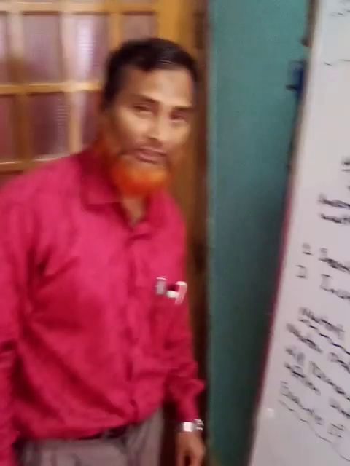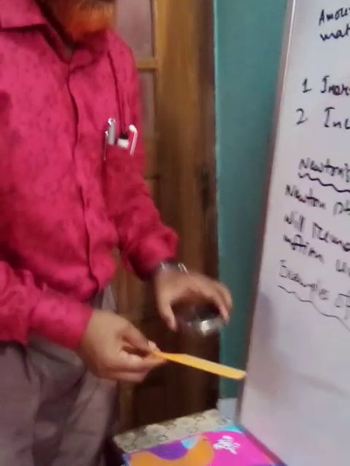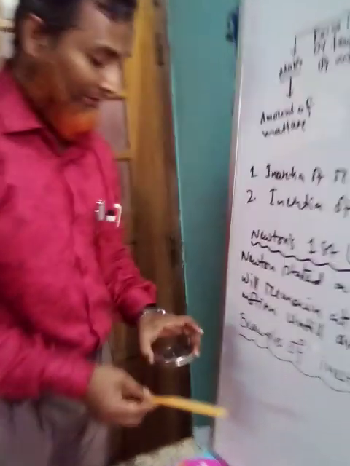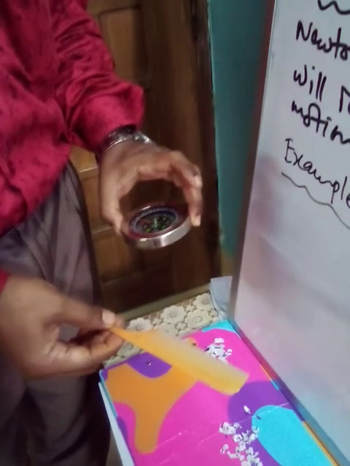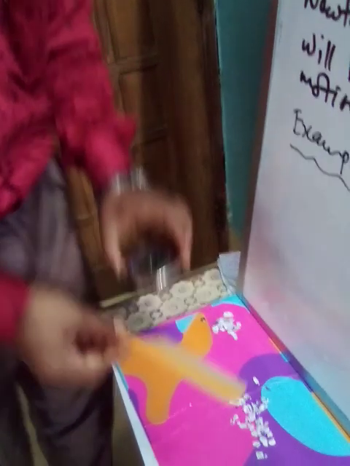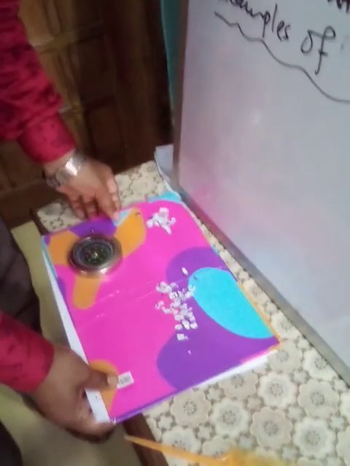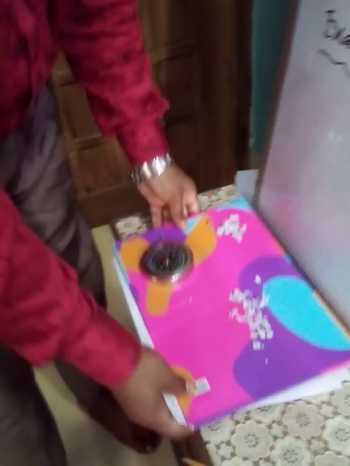Okay, my dear students, now I am going to show you some practical examples of contact and non-contact forces and balanced and unbalanced forces. You see, I am lifting up a comb. I am lifting up a compass. These are all contact forces, and also you see I lift up the board, which is also a contact force.